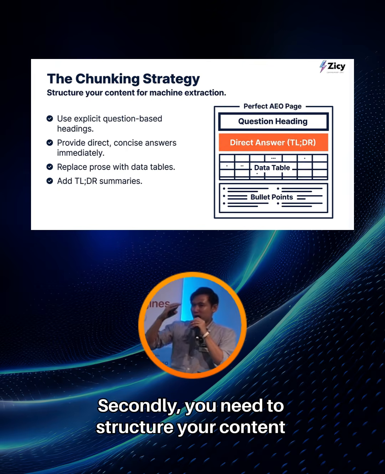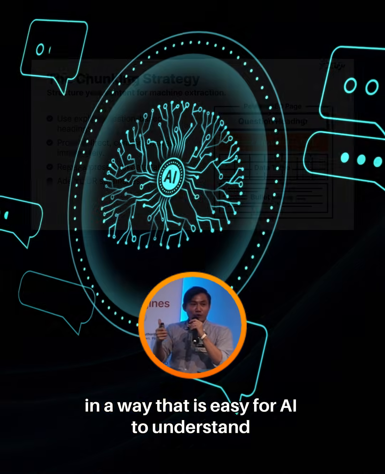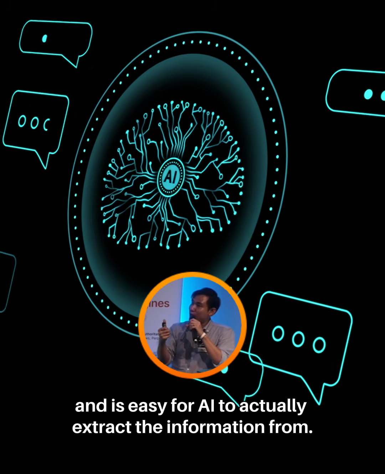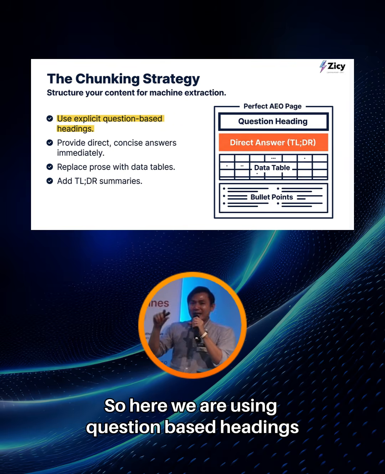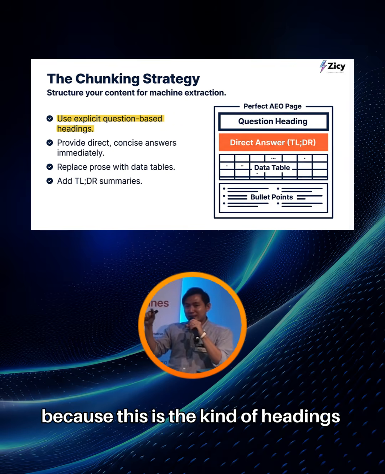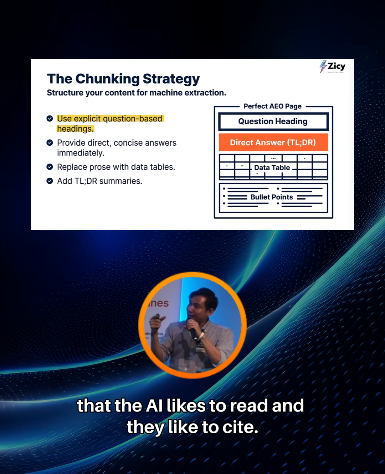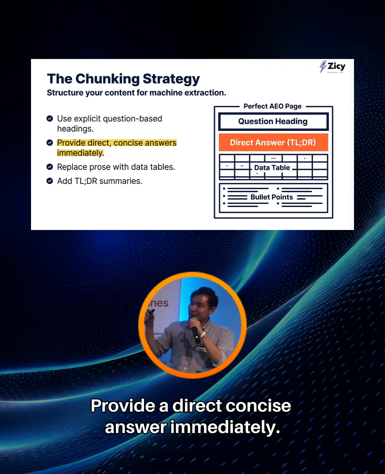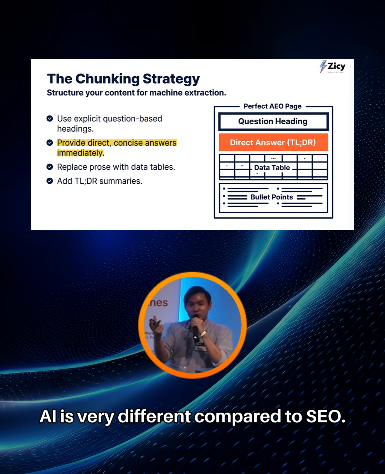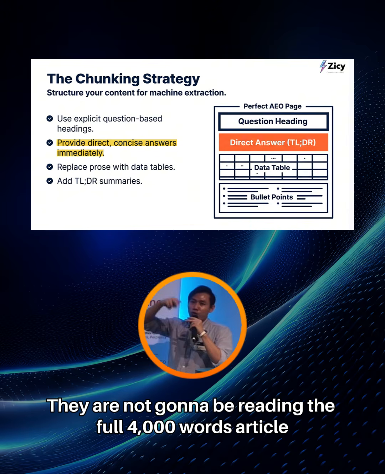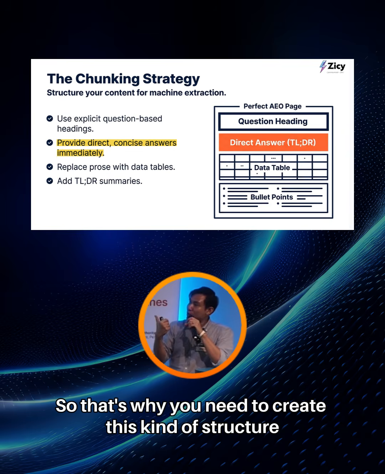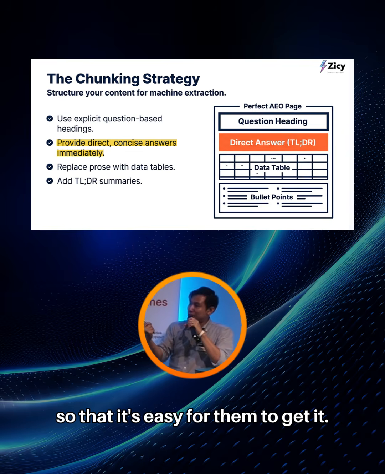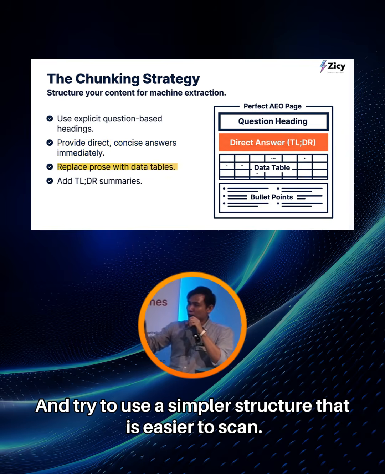Secondly, you need to structure your content in a way that is easy for AI to understand and easy for AI to actually extract the information from. So here we're using question-based headings, because this is the kind of heading that the AI likes to read and likes to cite. Provide direct, concise answers immediately. AI is very different compared to SEO. They're not going to be reading the full 4,000 words article just to extract a few words out of it. So that's why you need to create this kind of structure so that it's easy for them to get it.